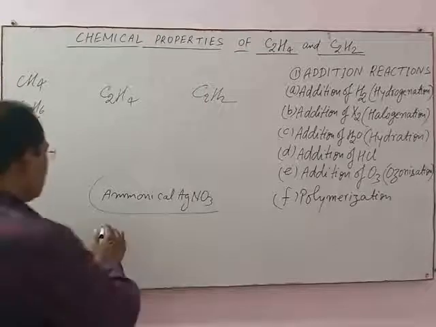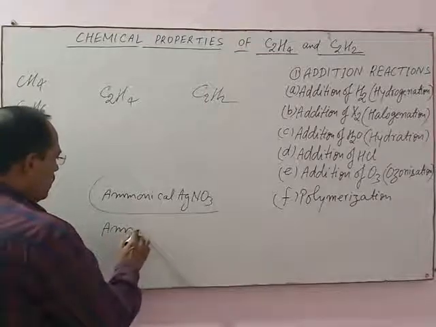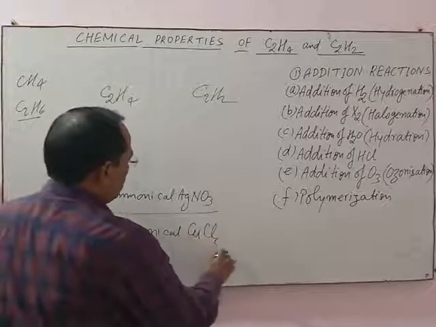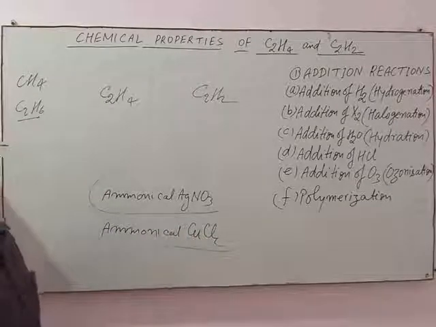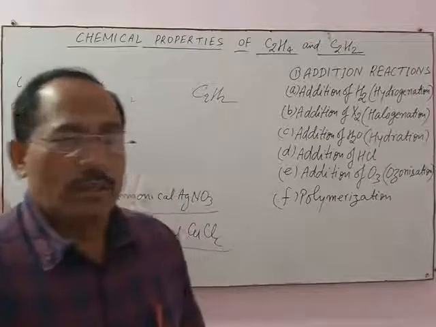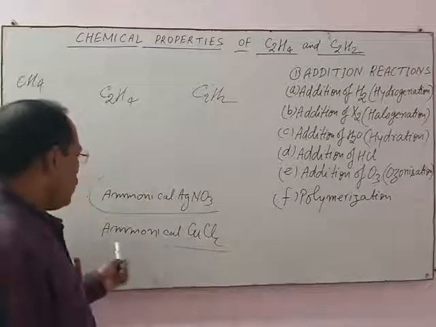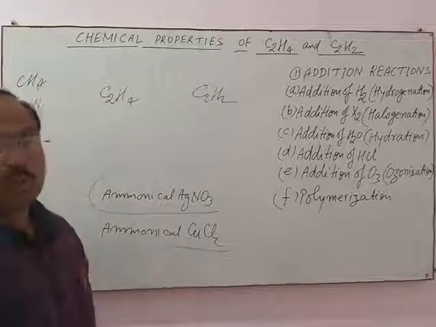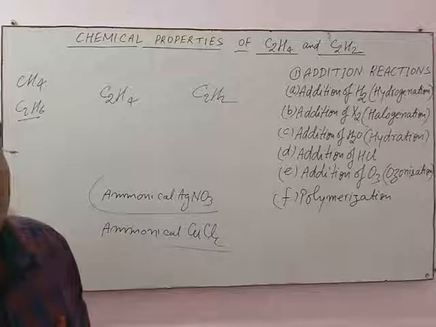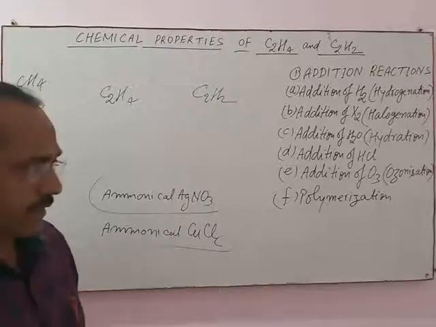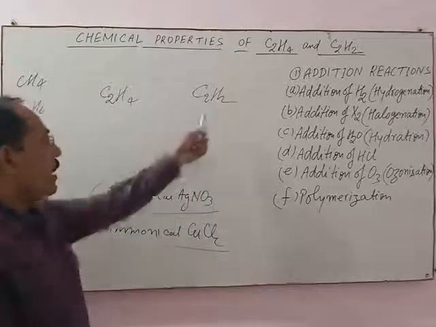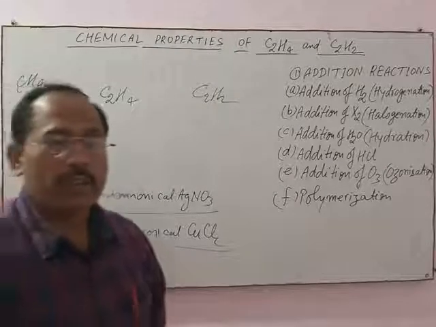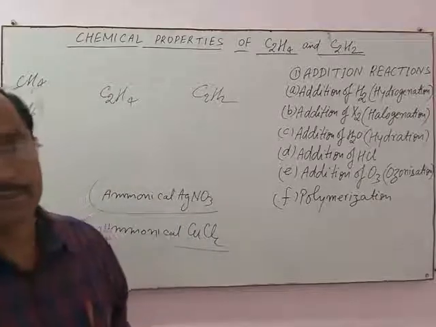And the next reagent is ammoniacal cuprous chloride solution. When ethene gas is passed through ammoniacal cuprous chloride, no reaction takes place. But when acetylene gas is passed through ammoniacal cuprous chloride solution, a red precipitate is obtained.